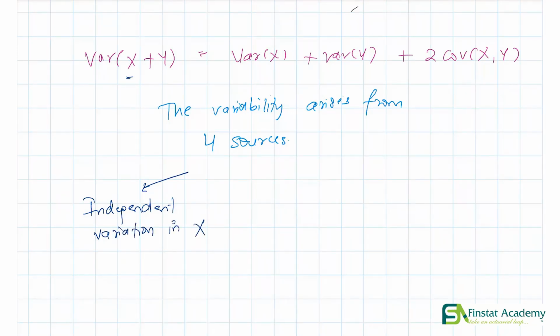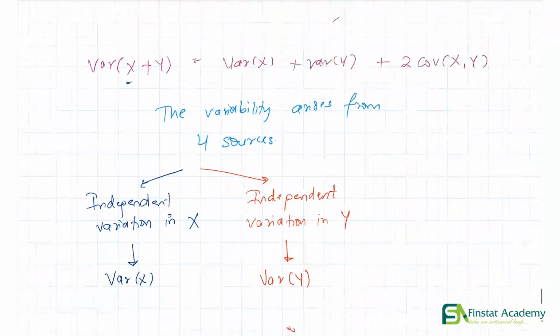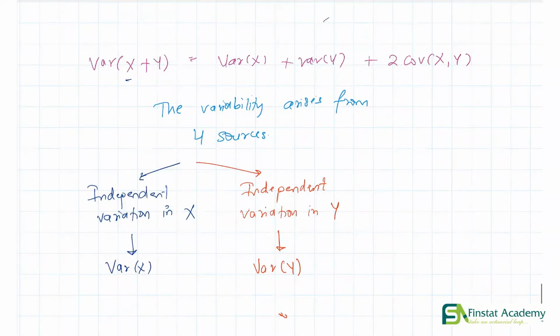x अपने आप में थोड़ा चेंज होता है, and the value for this thing is given by variance of x. Similarly, we have some independent variation in y. y भी अपने आप में थोड़ा चेंज होता है, the value for which thing is given by variance of y. Thirdly, we have some variation in x caused due to changes in y.